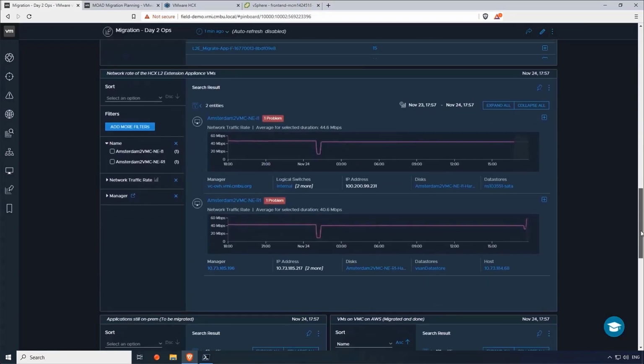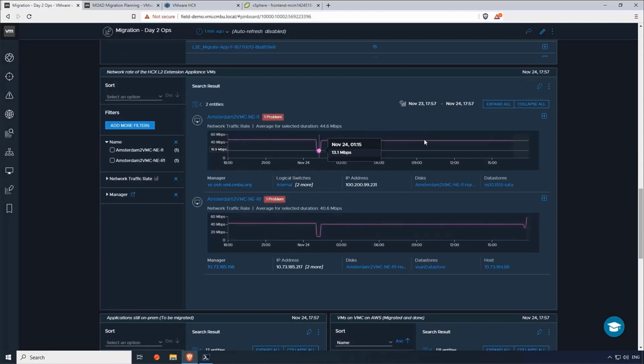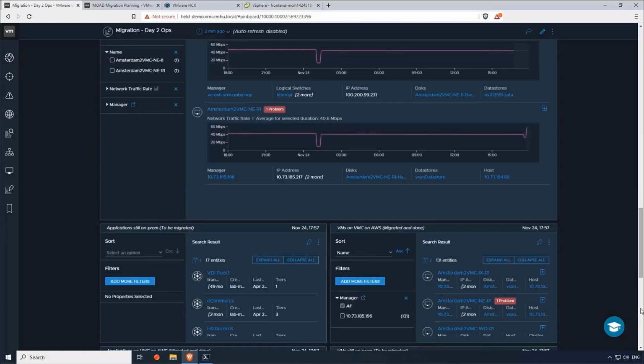And then if I scroll down, I can also have a look at the utilization of the ACX appliances, because we also want to keep an eye on that. So as you can see, it's not that much traffic that's going over these appliances, but you do want to keep an eye on them before it crosses its threshold and you're having a bad day.